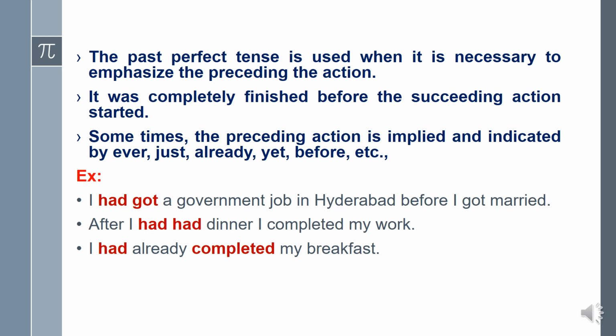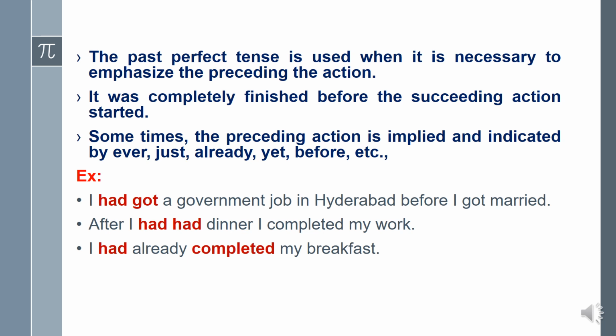Sometimes we use these words ever, just, already, at, before, and so on. These type of words we use to indicate the preceding action. Means in the preceding action only we use these words in past perfect tense. In the earlier action we use these words in the past perfect tense. Let's see some examples. I had got a government job in Hyderabad before I got married.